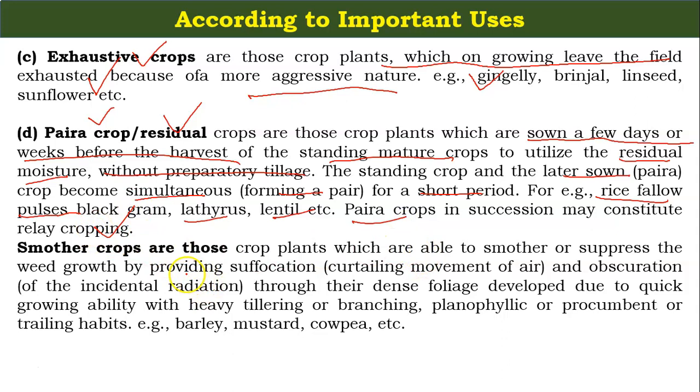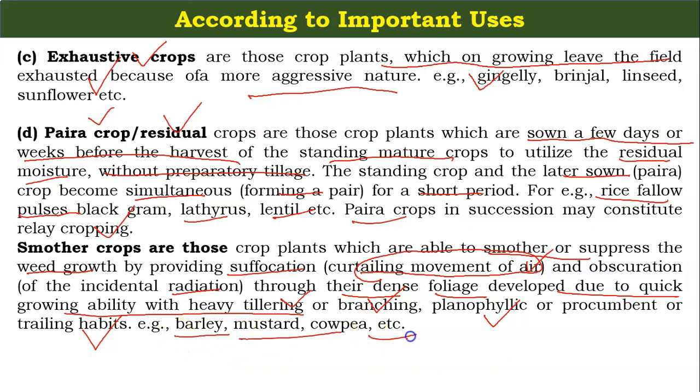The third type is the smother crops. What are the smother crops? Plants which are able to smother or suppress the weed growth by providing suffocation. How? By curtailing the movement of air. It is a very technical term, and also by obscuration of the incident radiation through their dense foliage, developed due to the quick growing ability with heavy tillering or branching, planophile habit or trailing habits. Examples are barley, mustard, cowpea.